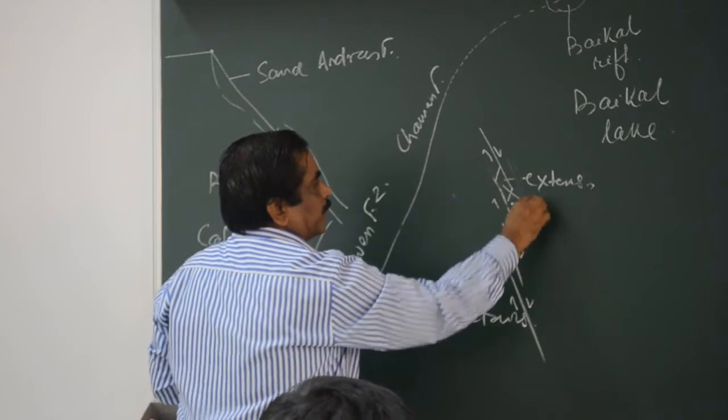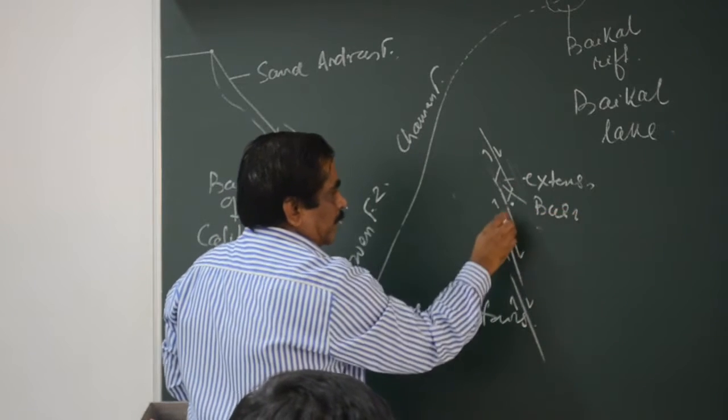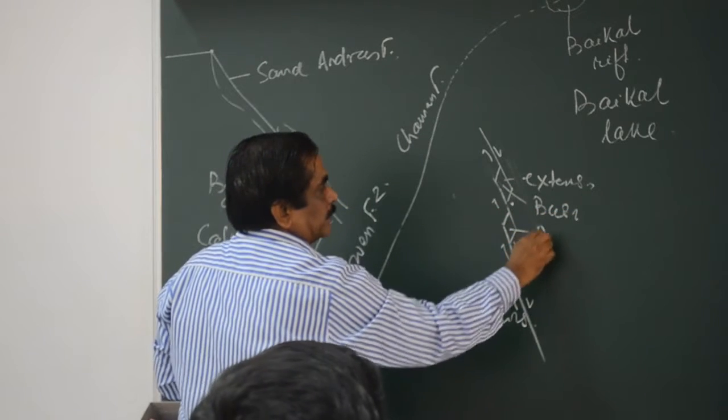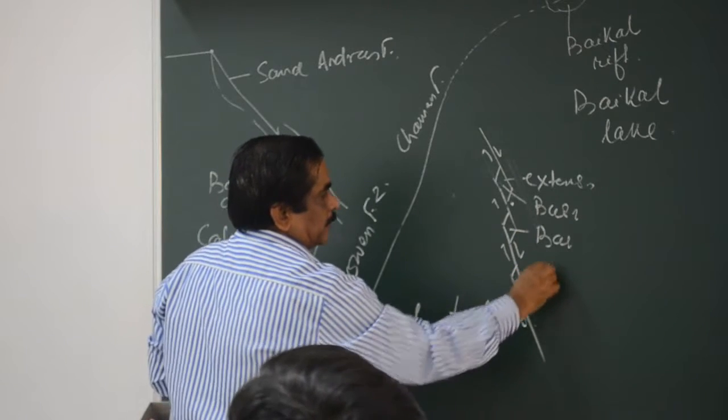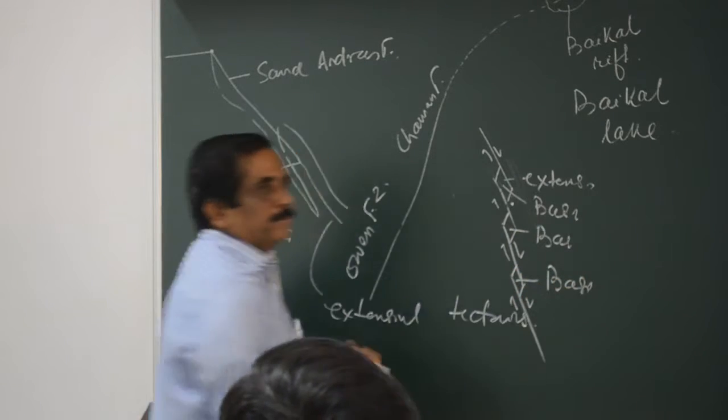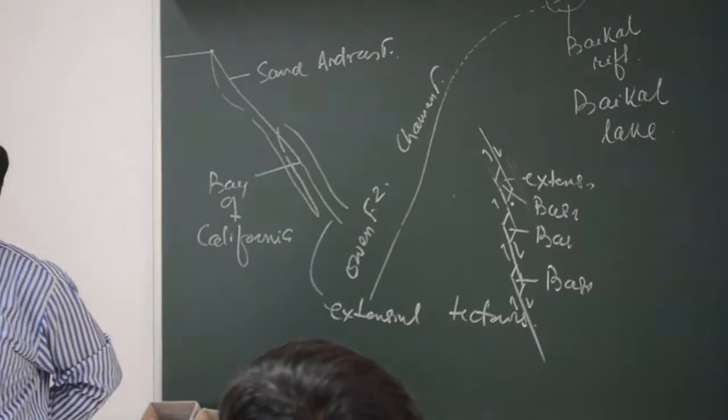a basin will form here, a basin will form here, a basin will form here. Like this, so many basins will open up. They are called pull apart basins.